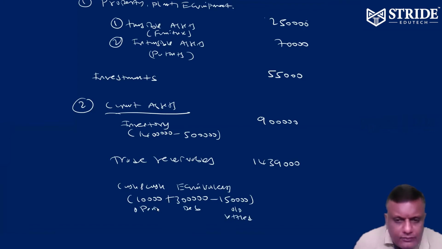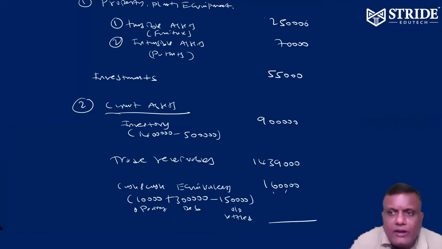Opening balance. Okay. So 1,60,000. I think kindly check it out. 1,60,000. That's it. Overall, kindly make a total.